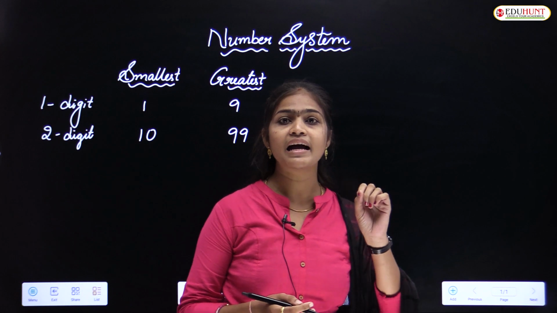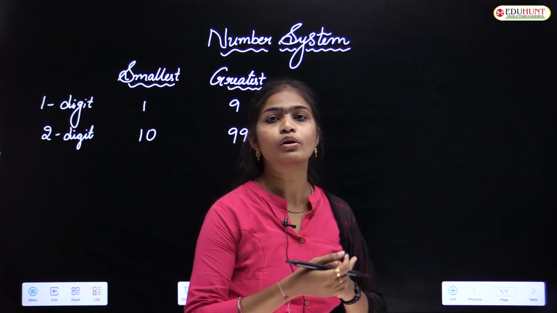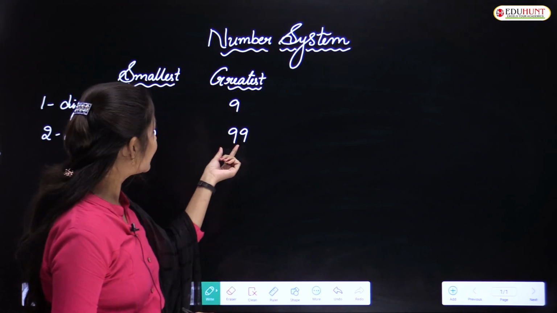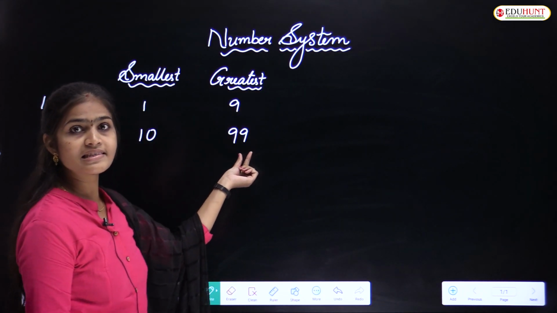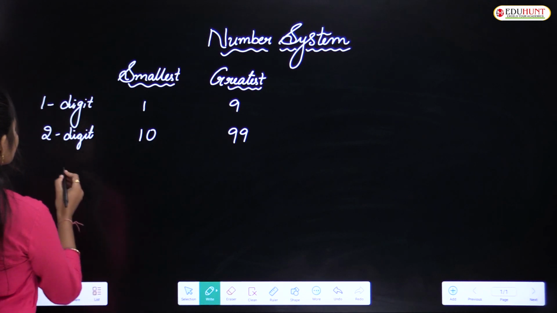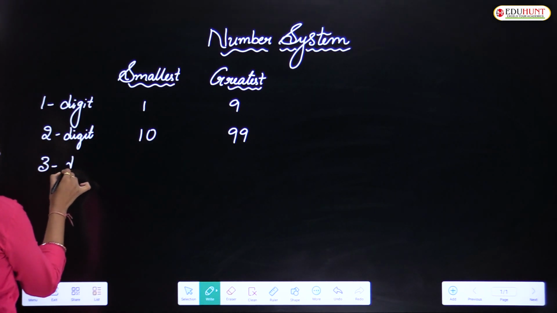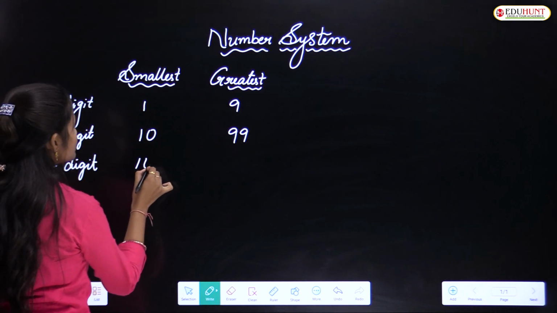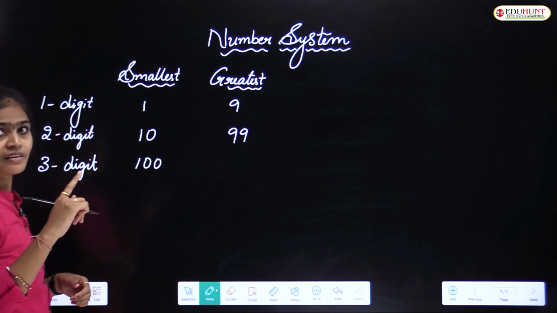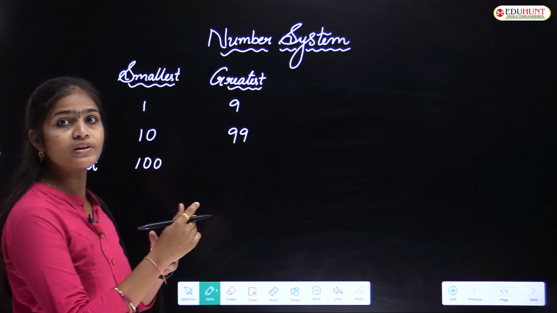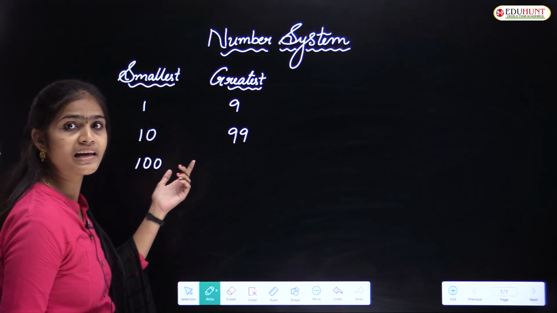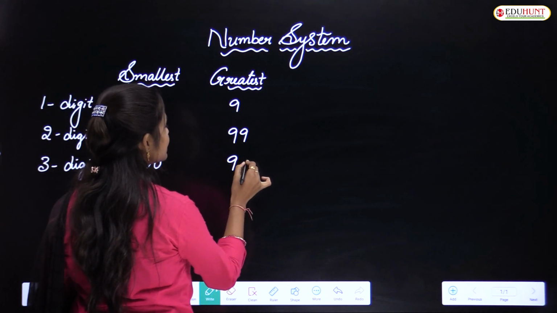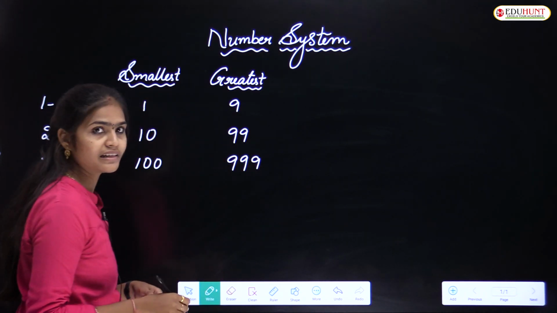In 100 we have 3 places now, so we call those numbers 3 digit numbers. Here, what is the greatest 2 digit number? That is 99. So next, 3 digit numbers. After 99 we have 100, so 100 is the starting first 3-digit number. The first 3-digit number becomes the smallest 3-digit number, and the greatest 3-digit number is 999.